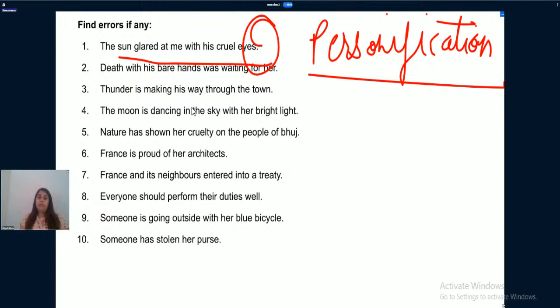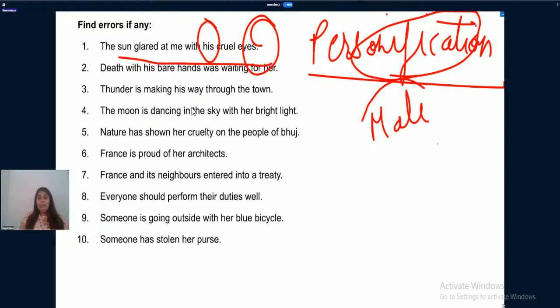Now the point arises that why we have used his. We do know that sun is getting personified here. We consider sun as a living thing in this sentence, but why are we considering sun as a male? This is the question right now, right? Okay, consider the fourth sentence.